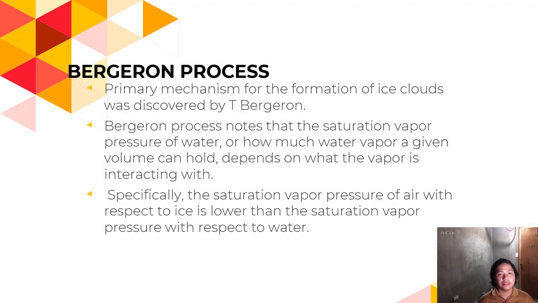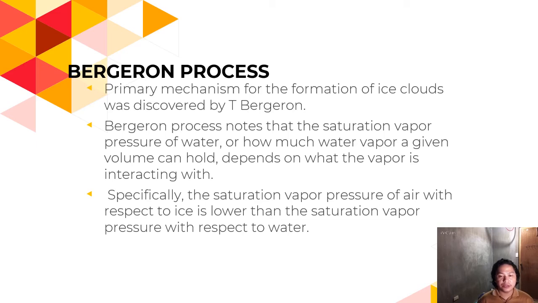Next is the Bergeron process. The primary mechanism for the formation of ice clouds was discovered by T. Bergeron. The Bergeron process notes that the saturation vapor pressure of water, or how much water vapor a given volume can hold, depends on what the vapor is interacting with.